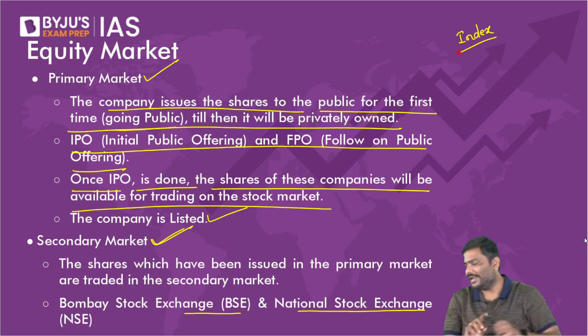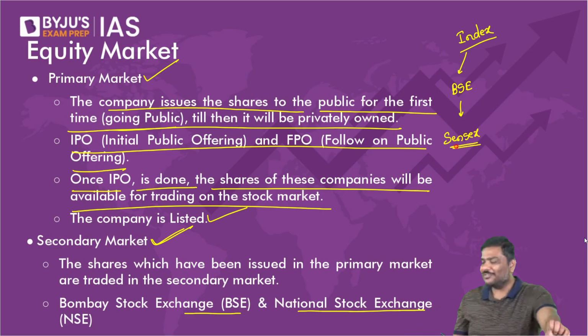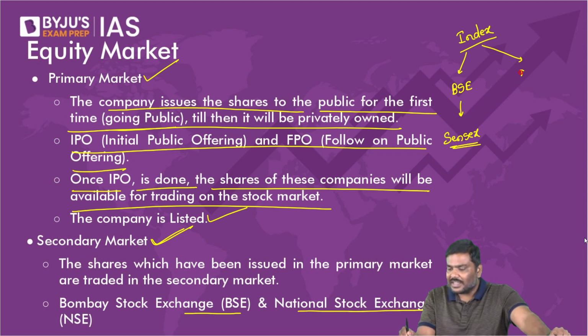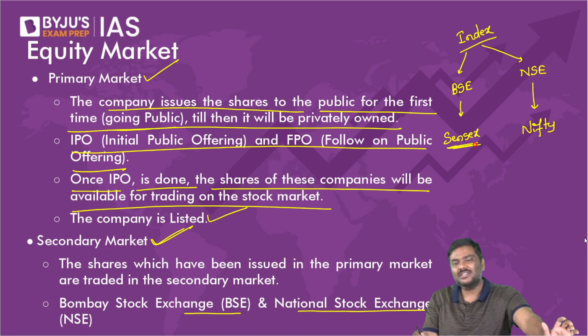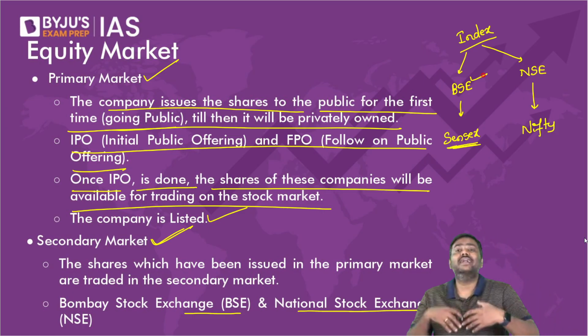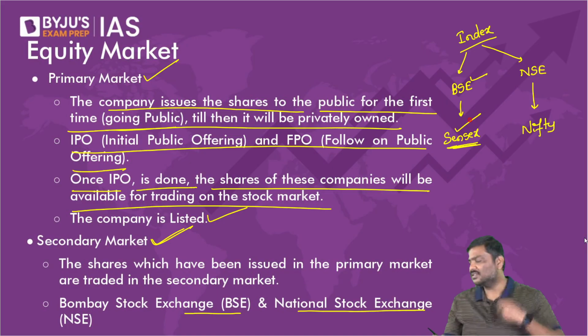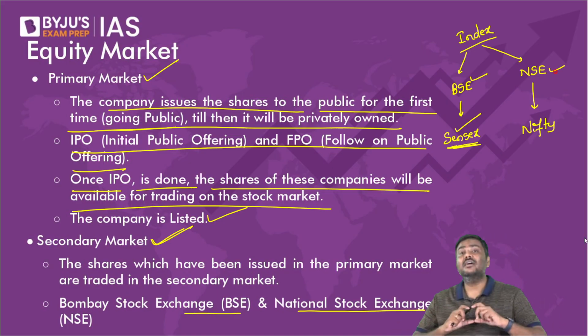Whenever you talk about index, for BSE, Bombay Stock Exchange, the index is called Sensex. Those people who are reading newspaper, have you heard of this? Sensex. And in case of NSE, this is called Nifty. The basic idea is, in case of BSE, we measure what is happening to the market capitalization of 30 companies, and that measurement is called Sensex. Whereas in case of NSE, rather than 30 companies, we'll take 50 companies.